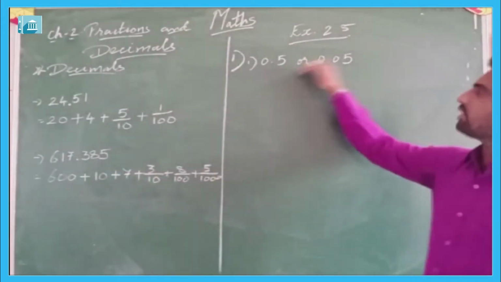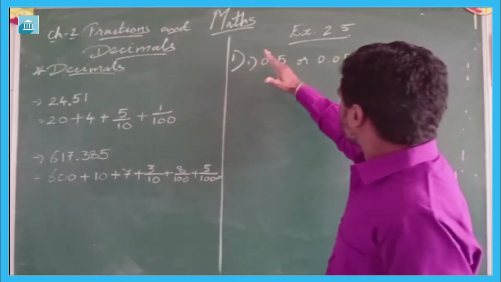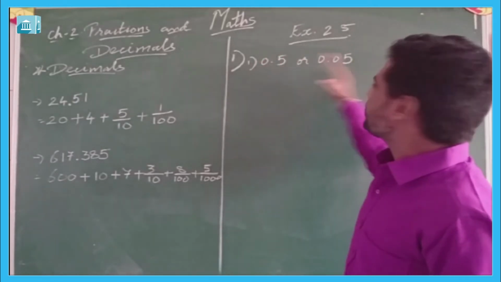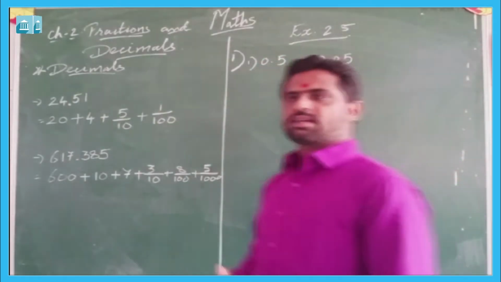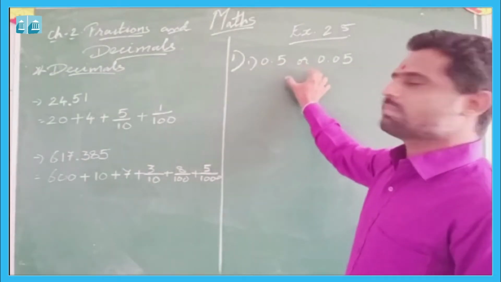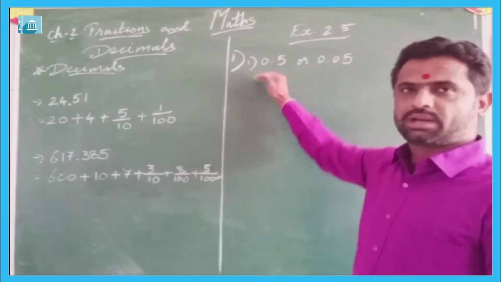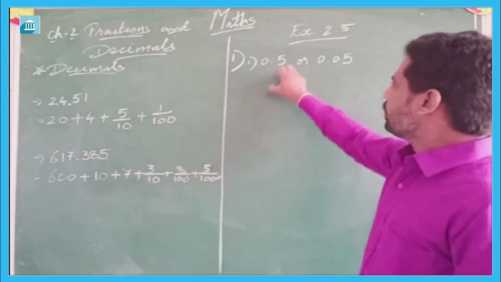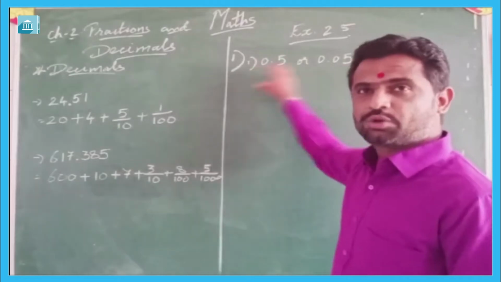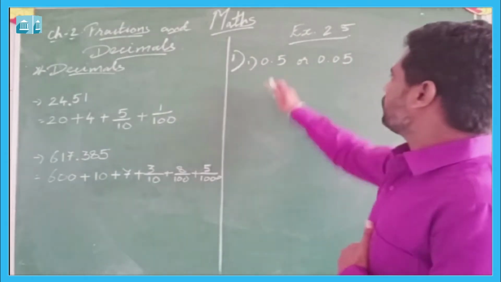Now to solve this, first we need to make it like decimal. Now what are like decimals? Like decimals are decimals which have the same number of digits after the decimal point. And we know that in previous classes we studied that to compare any two decimals, first we need to convert them into like decimals.